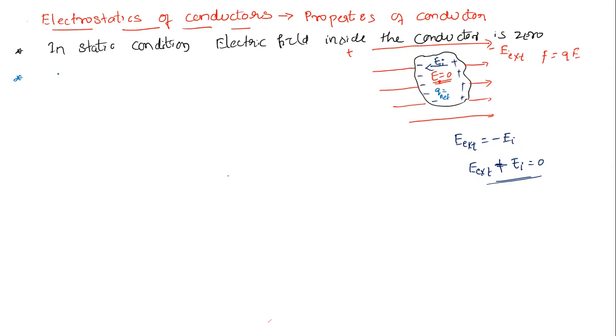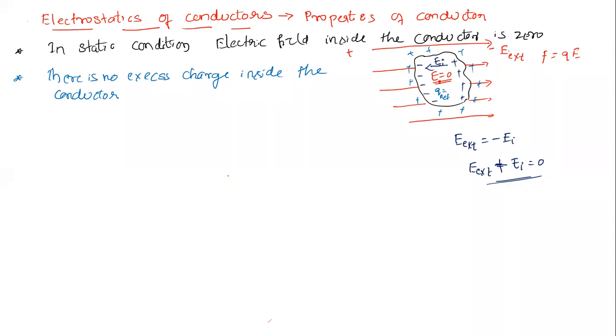So there is no excess charge inside the conductor. Where will the excess charge be? On the surface of the conductor.